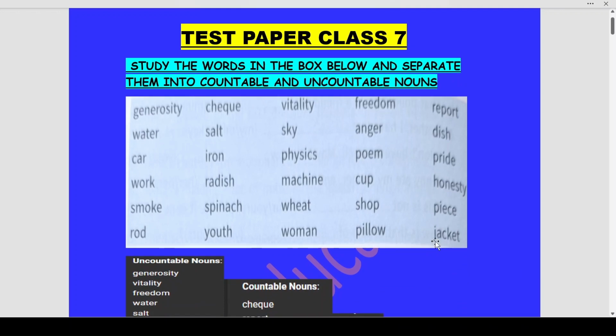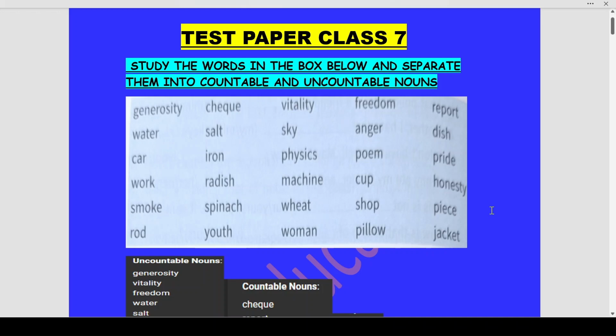Now the first one is generosity. Now can you count generosity? It is a trait, it is a characteristic. So this cannot be counted. So this is your uncountable noun. Similarly, check. Check can be counted. How many checks have been handed out to you can be checked.